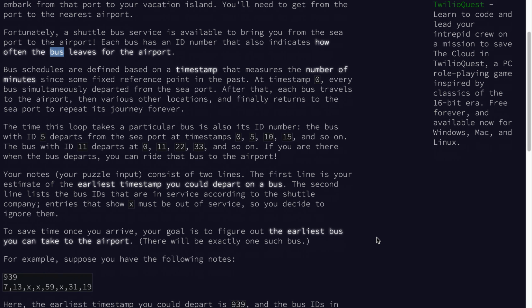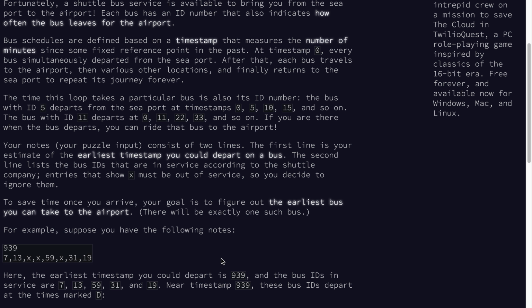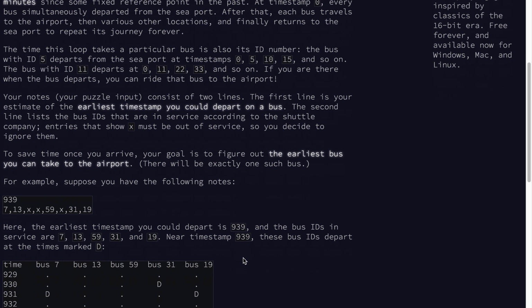So we have a bus schedule that we've been given as part of our input. Each of these buses has a name or an ID, which corresponds to the interval in minutes that the bus arrives at the port.